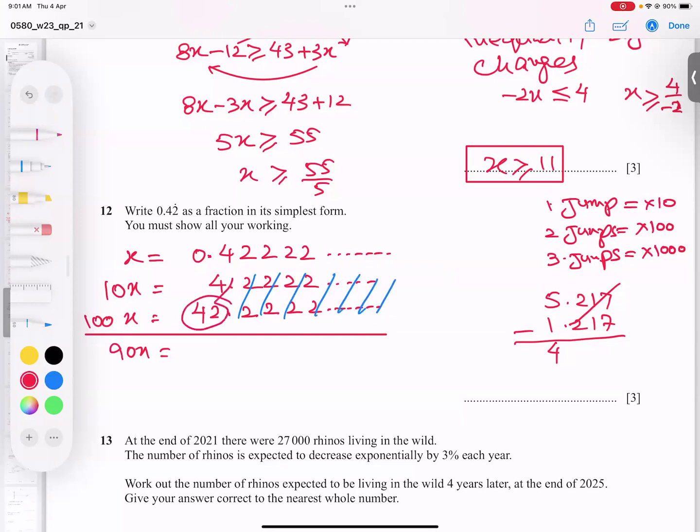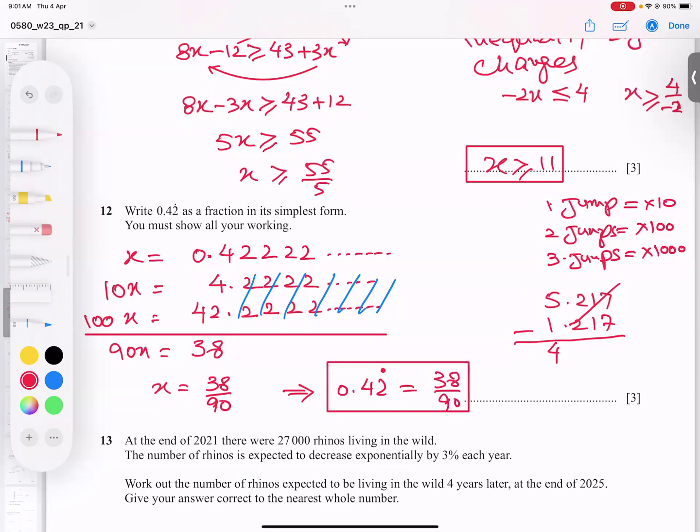And out of 42, 4 subtract, I will get 38. And this 90 will divide. And you must simplify. 38 divided by 90 is giving us 19 over 45. So we can say 0.42 with the 1 dot on it is equal to 38 over 90.